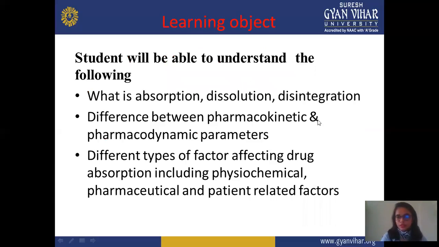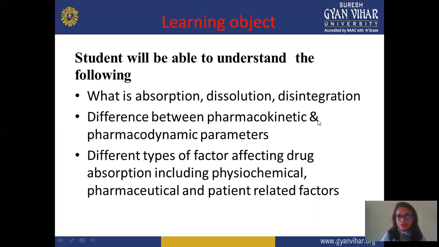First is the learning objective. Before starting factors affecting drug absorption, you should know these objectives: what absorption, dissolution, and disintegration are. In absorption, we already discussed the movement from the site of administration to systemic circulation, with the drug in unchanged form.